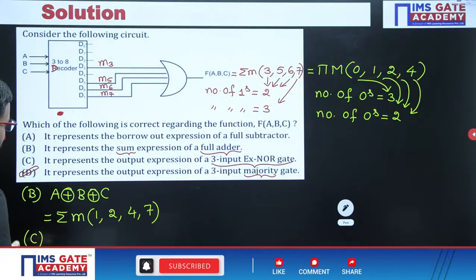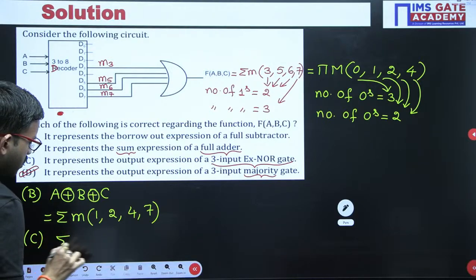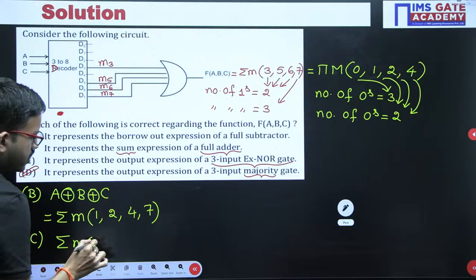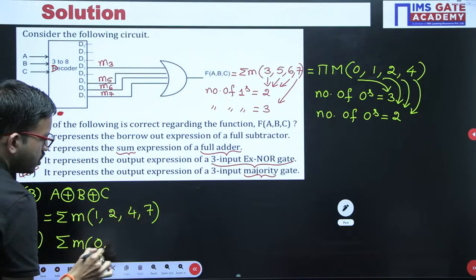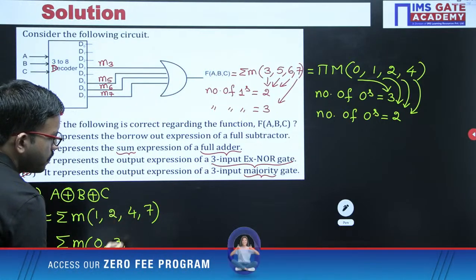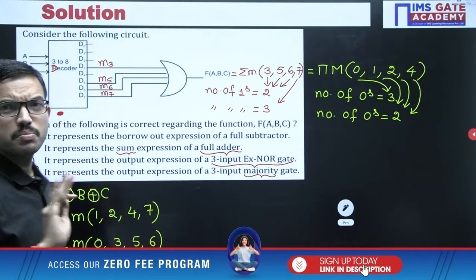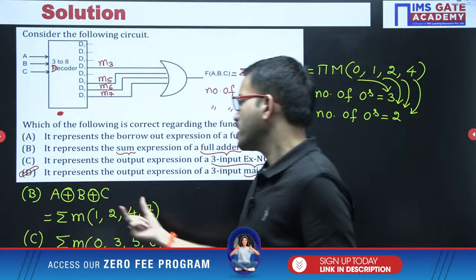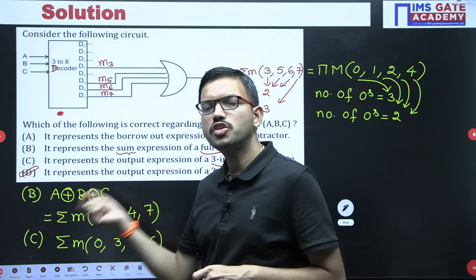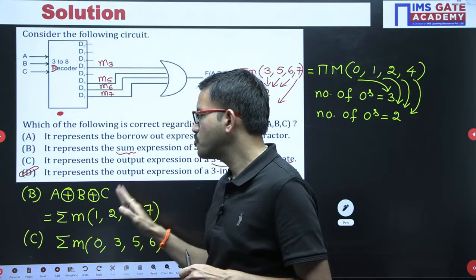So regarding option C, other than these combinations, 0, 1, 2 present, then 3, 5, 6. See, it is very simple. No need to by heart anything. Very simple. Whatever the combinations, when you are having 0 to 7 decimal equivalent, for those numbers convert